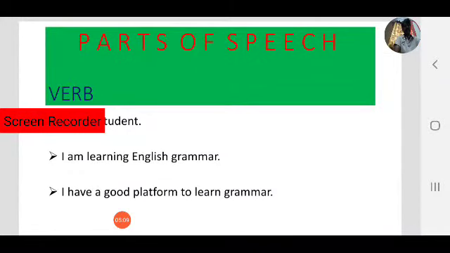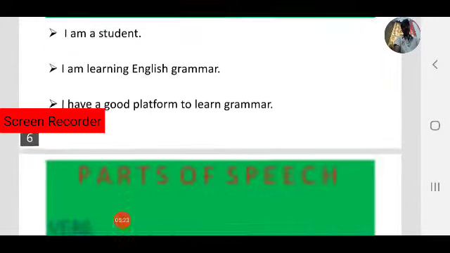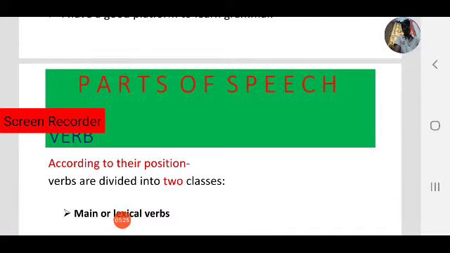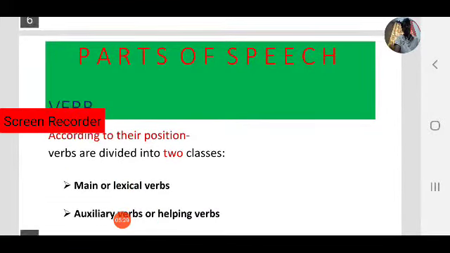You know about tense. Let us discuss tenses in the upcoming lessons. Tense is also an important topic in English grammar. We will focus on it in the upcoming lessons. According to their position, verbs are divided into two classes. Like all other parts of speech, verbs also can be divided into two classes according to the position of verbs in a sentence. Already we have seen three examples of verbs.